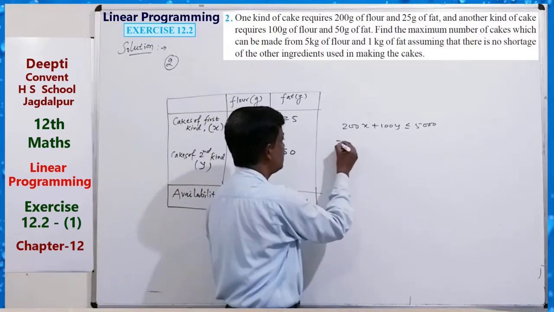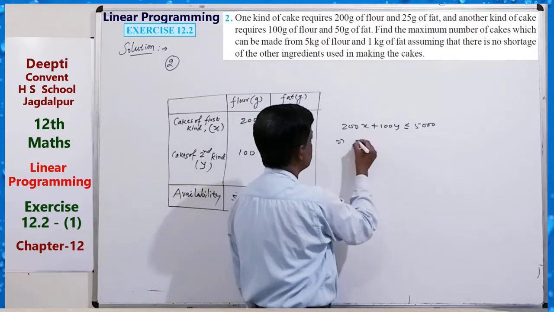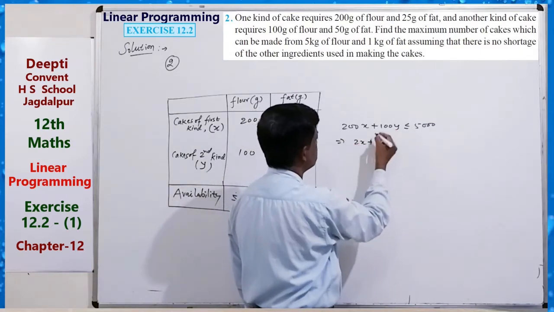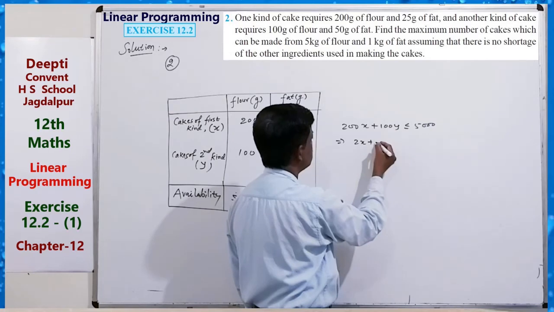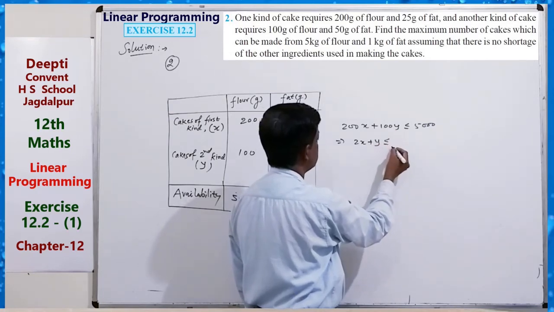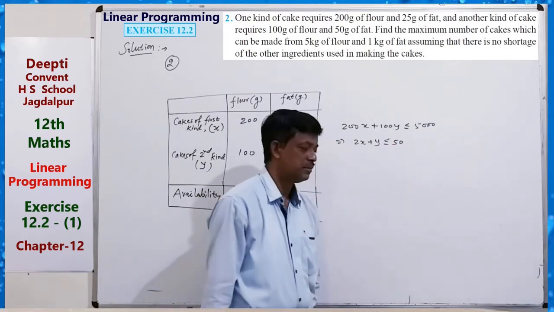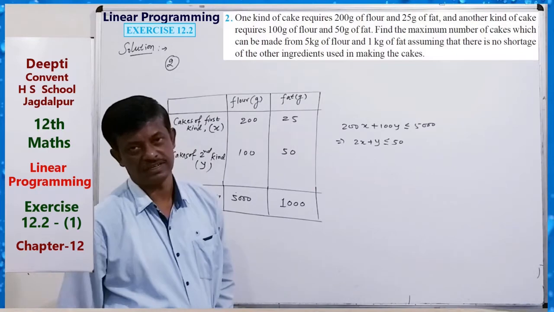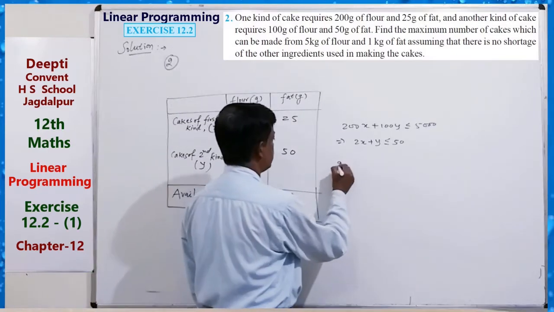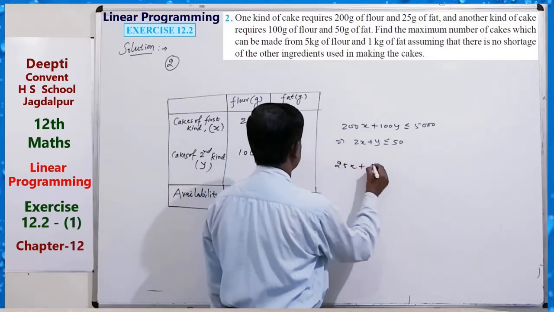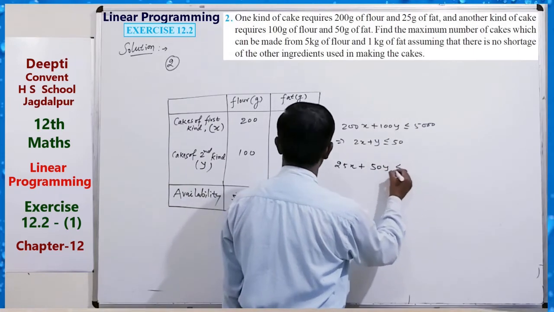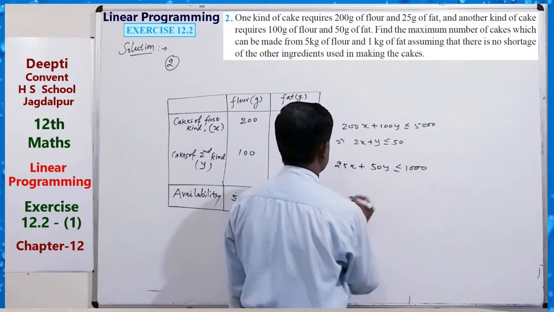So here it gives what? Just 0, 0 cancel, so 2x plus y is less than or equal to 50. This is our first constraint. Similarly, the second, 25x plus 50y is less than or equal to 1000.